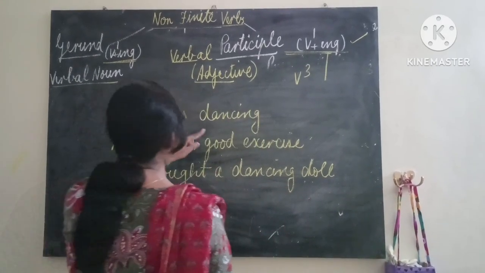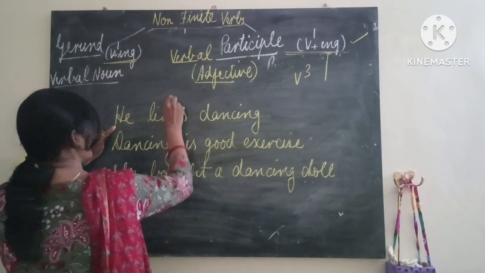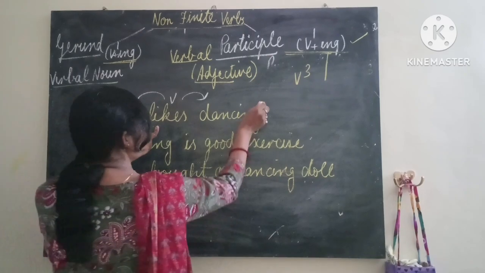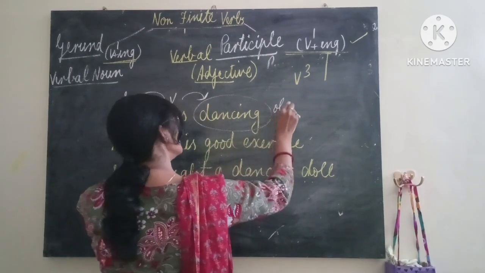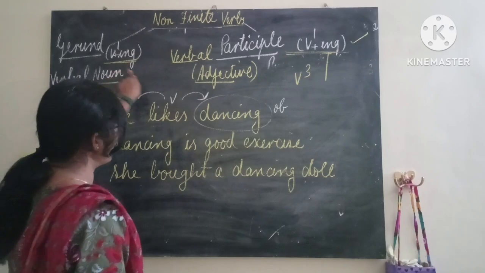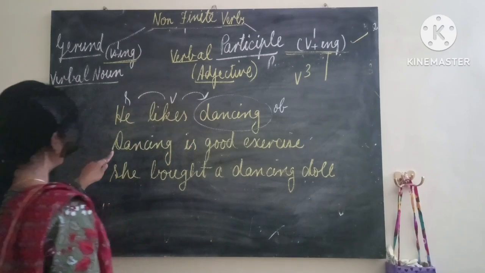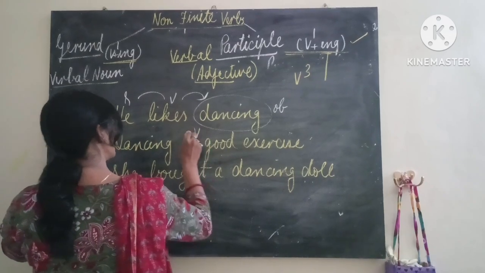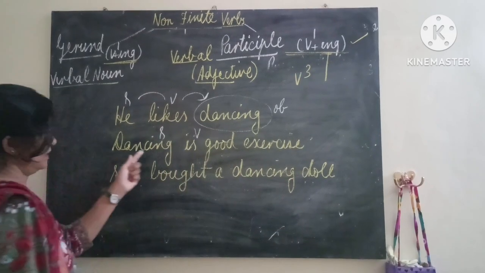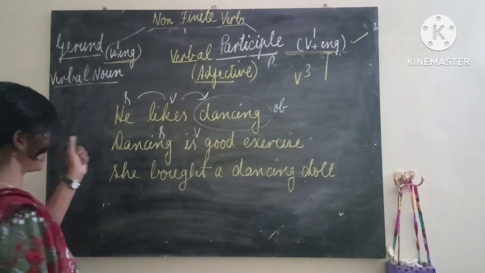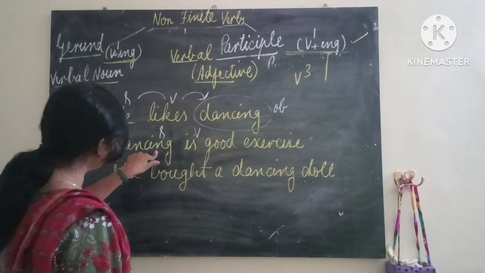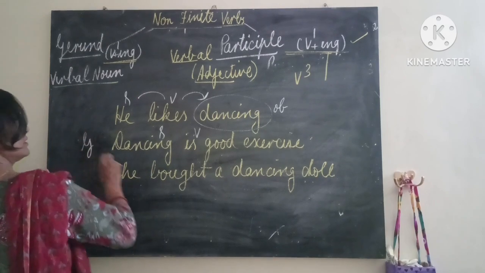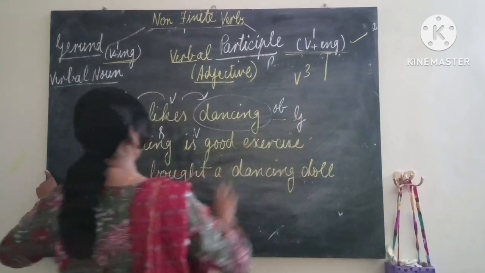See. He likes dancing. He is subject, this is verb, before that subject, after that verb, object. He likes what? Dancing. This we have already seen. This is object, and because ing form of the verb is used in place of object, this is gerund. Next, dancing is good exercise. This is verb, before that subject, and after that this is complement. Because ing form of the verb is used here in place of subject, this is gerund, and this is also gerund.